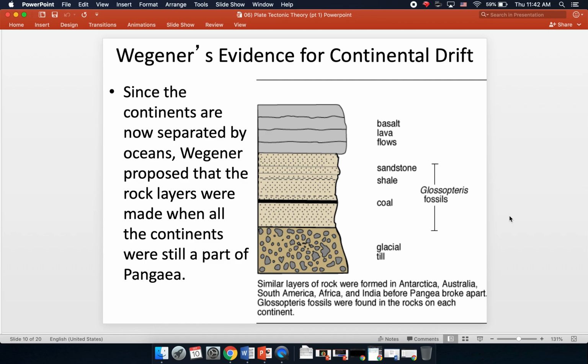All right, so now since the continents are separated by oceans, Wegener's idea about this is that these rock layers all were formed when those continents were still a part of Pangaea.